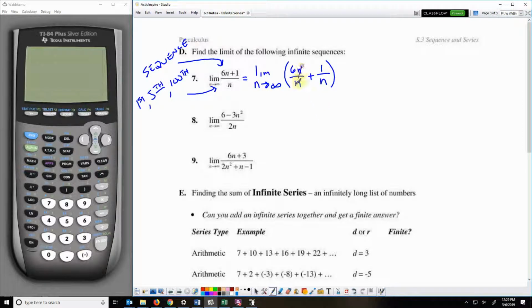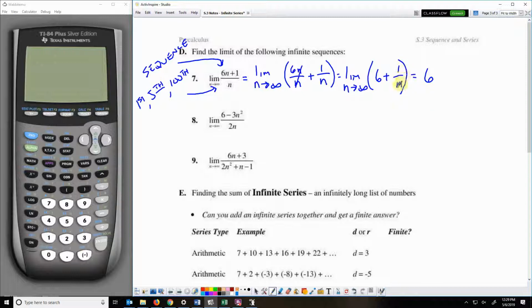And 6n over n simplifies to 6, so it's the limit as n approaches infinity of 6 plus 1 over n. Now let's think about as that term number gets bigger and bigger. For term 1, this part is 6. For term 10, this part is 6. For term 1,000,000, this part is just 6. So as n grows, it does not affect that 6 at all. That's going to stay a 6.